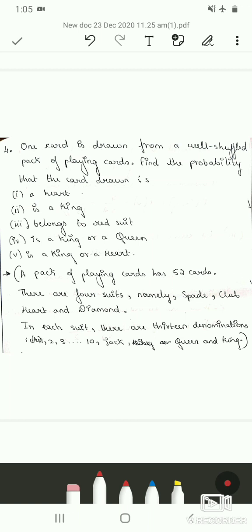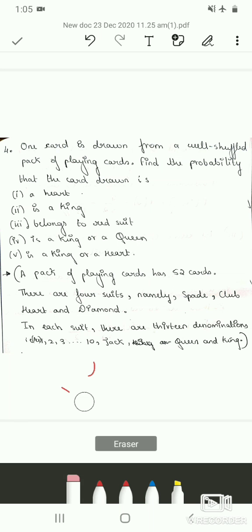So first let us understand what playing cards are. So a pack of playing cards has 52 cards. So among these 52 cards, there are 4 suits, namely spade, club, heart and diamond. So heart and diamond are in red color and spade and club are in black color. So in each suit there are 13 denominations, that is ace, which is 1, 2, 3, 4, 5, 6, 7, 8, 9, 10, jack, that is J,